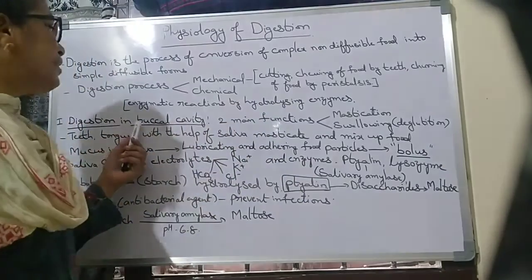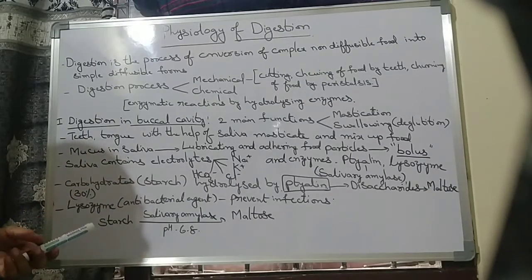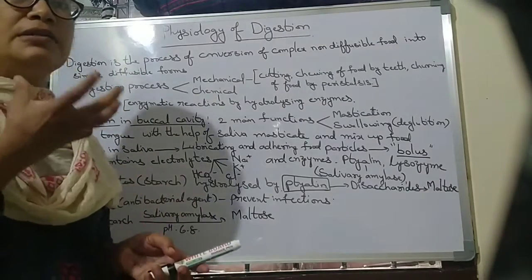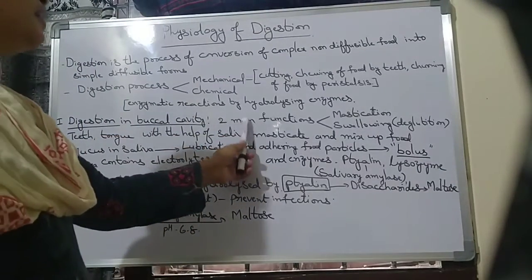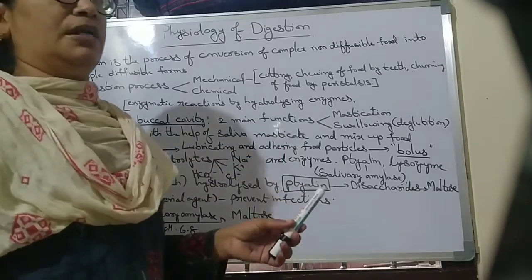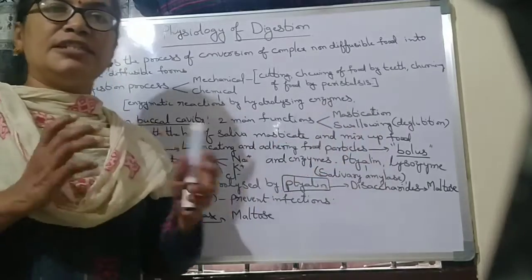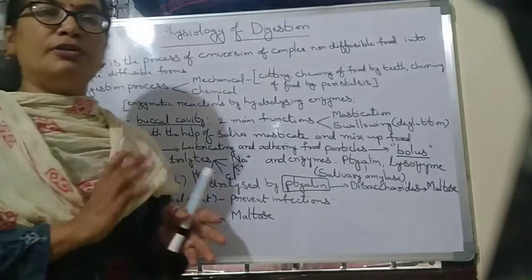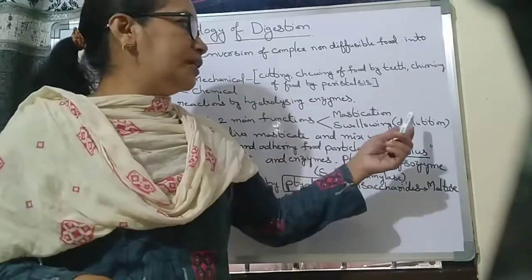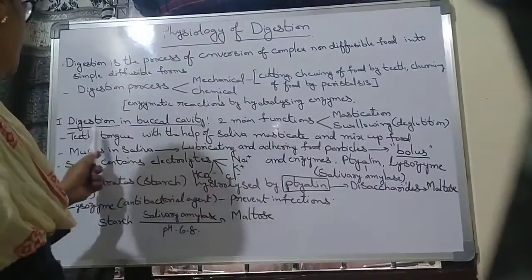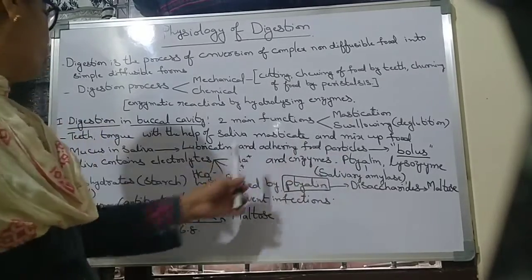Here, digestion in the buccal cavity. Mainly the digestion of food starts in the buccal cavity. In the buccal cavity there are two main functions. What are they? Mastication and swallowing. Mastication means cutting of food into small pieces, and swallowing is also called deglutition.